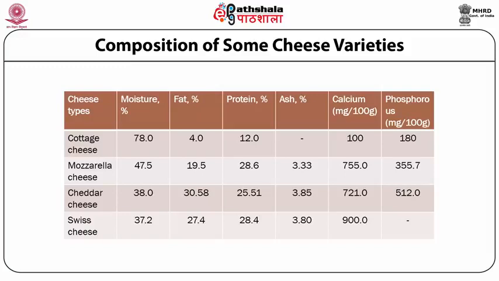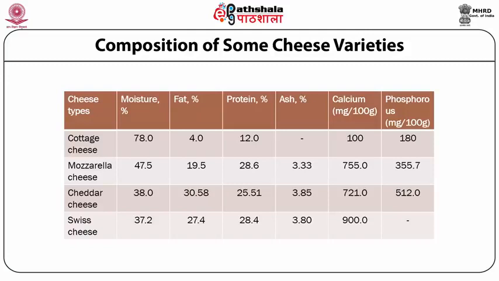The fat content in the cottage cheese is the least with 4%, mozzarella cheese 19.5%, cheddar cheese around 31% and Swiss cheese 27.5% fat. And as you know, in the legal standard, we have to conform to the fat on dry matter content.